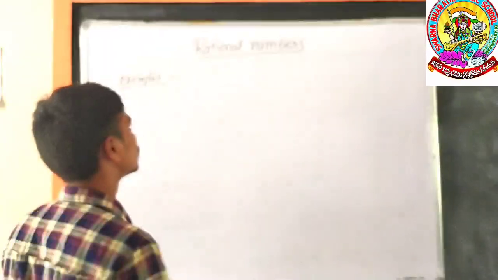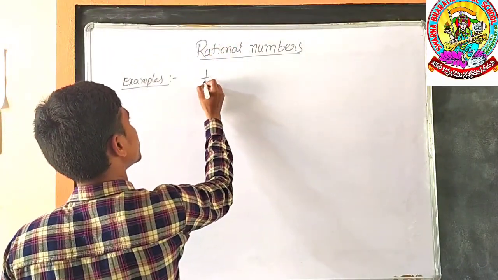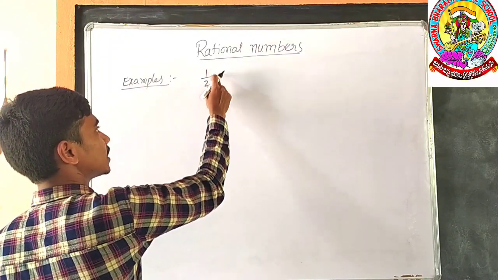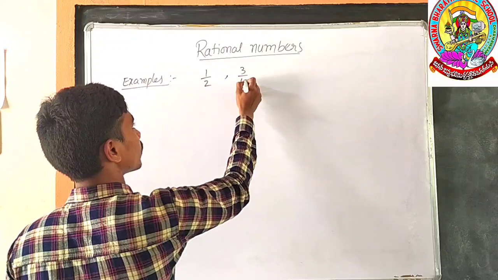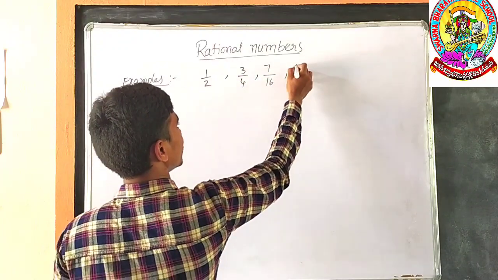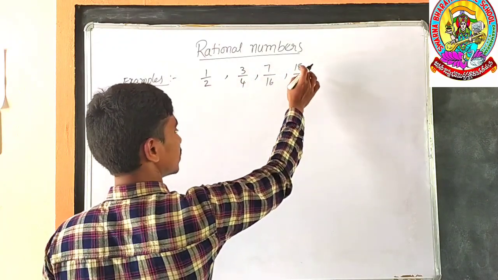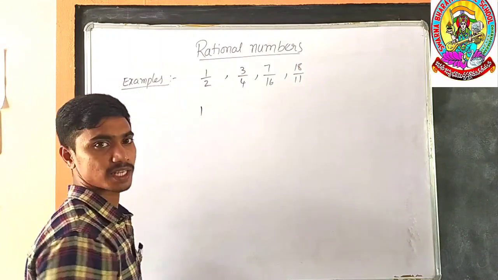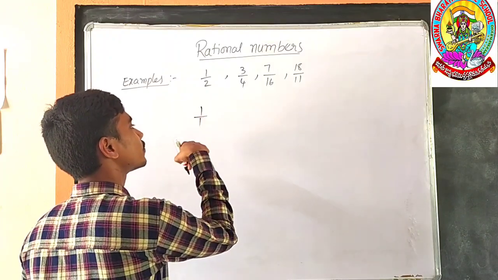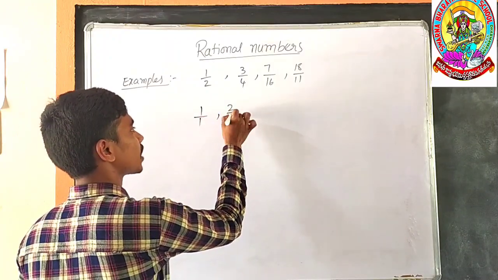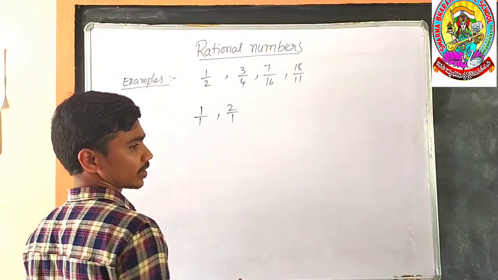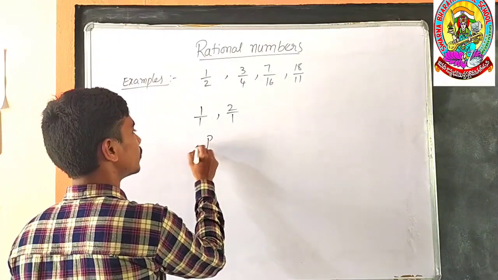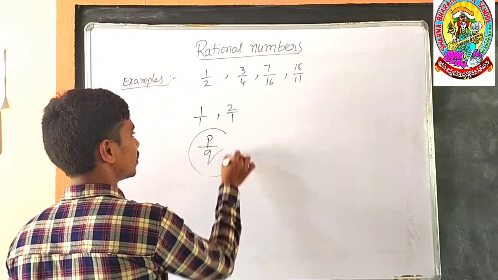Examples. 1 by 2, because it is in the form of p by q. 1 is an integer and 2 is an integer. And 3 by 4, 7 by 16, 18 by 11, whatever may be. Fractional numbers are called as rational numbers. Do you know 1 is also a rational number because it is having denominator 1. 2 is also a rational number because it is having denominator 1. So any number which is possible to express in the form of p by q, those are called as rational numbers.